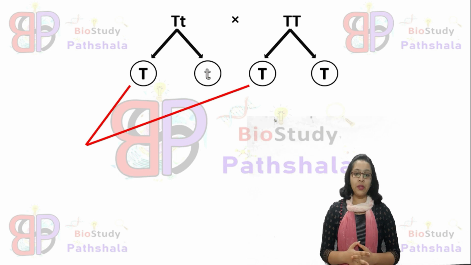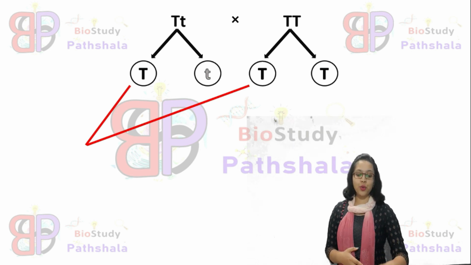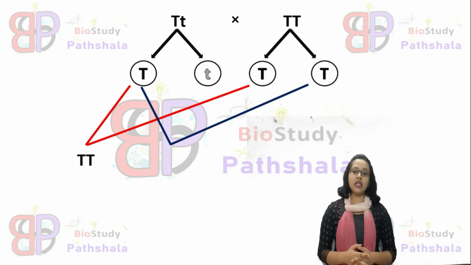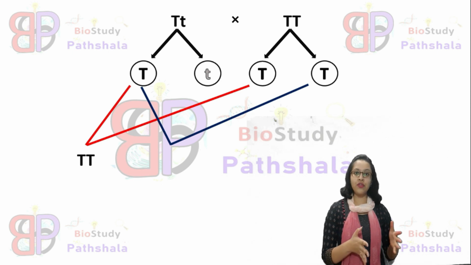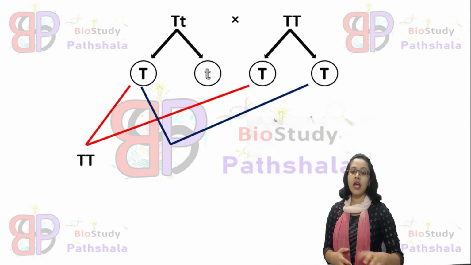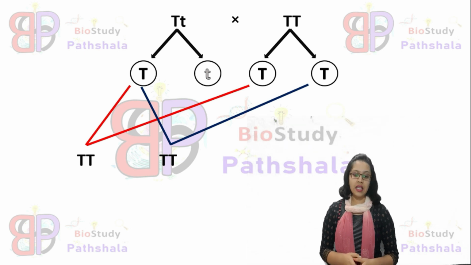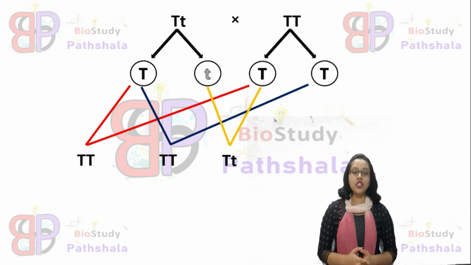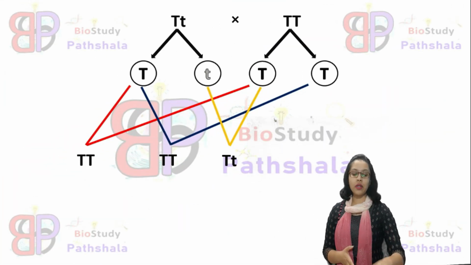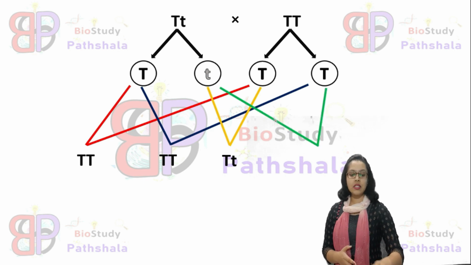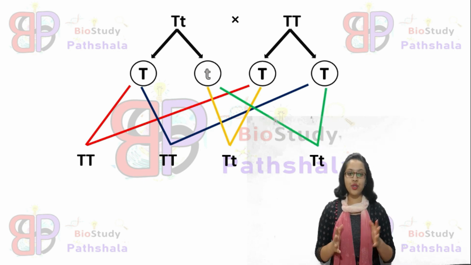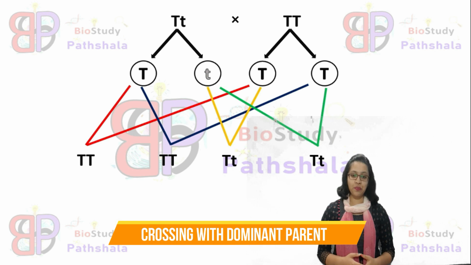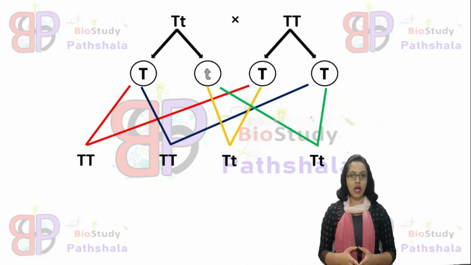So first, capital T with capital T produces a capital T capital T individual. Next, capital T from capital T small t and capital T from the parental generation produce again a capital T capital T individual. Next, the small t with the capital T gamete produces a capital T small t individual. Again, the two gametes, small t and capital T, produce a capital T small t individual. So this is a backcross with the involvement of the dominant parent. So in this cross, four offspring are observed.